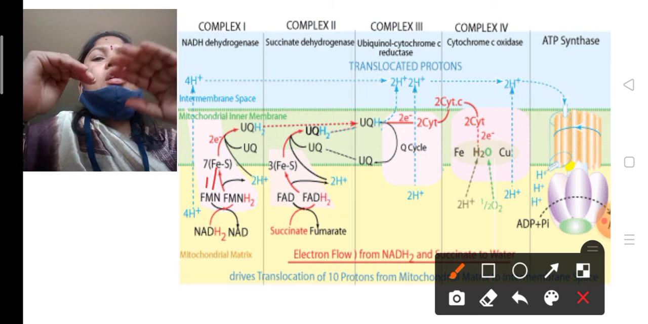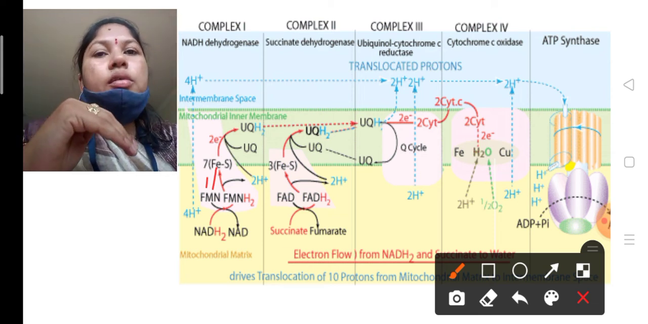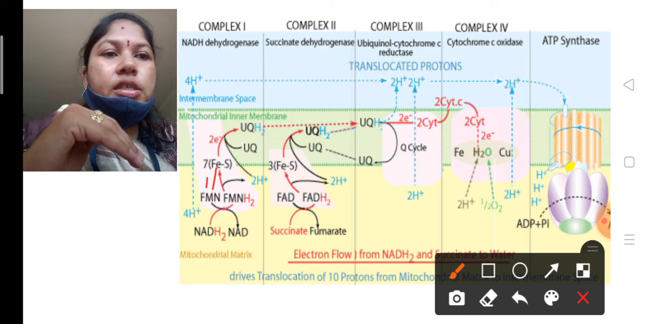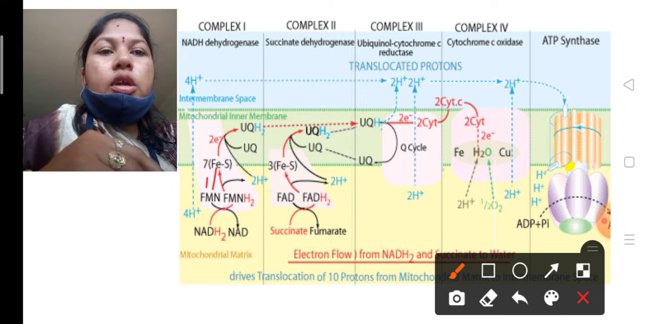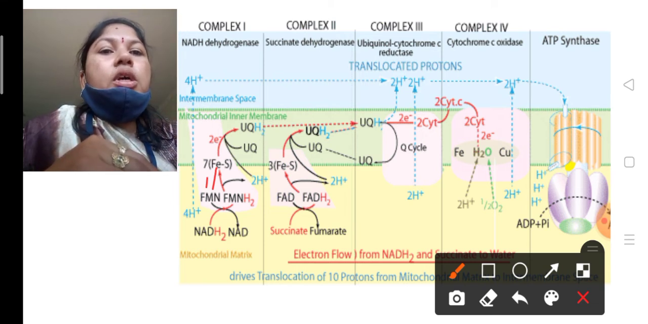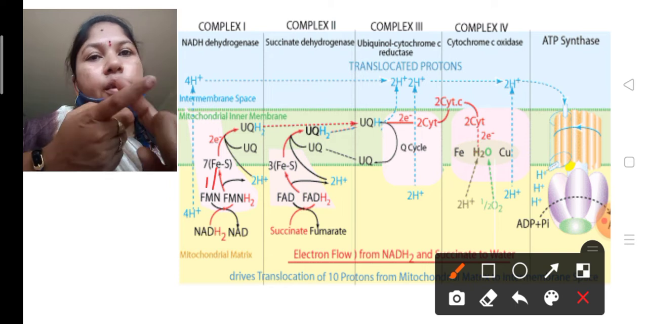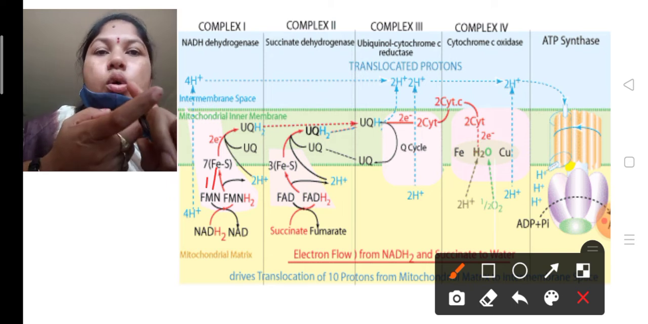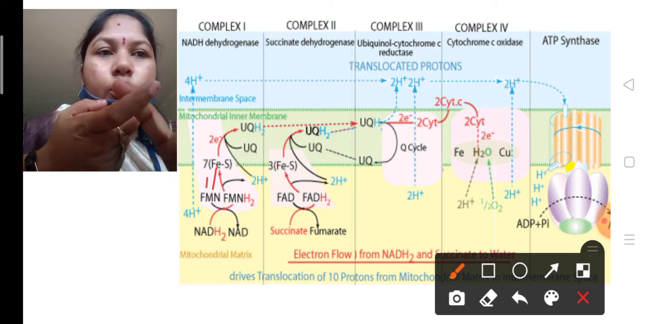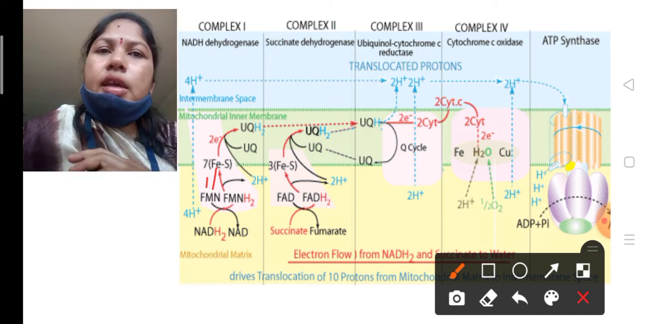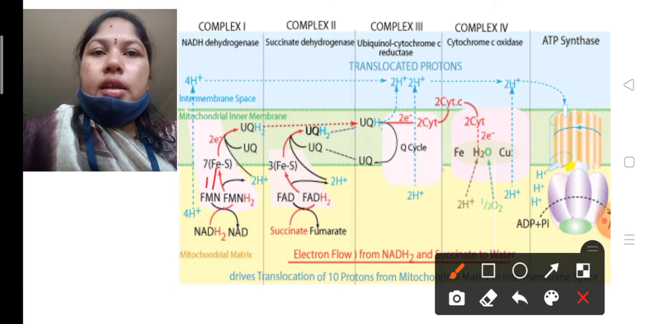These are all involved in the electron transport system. Whether it is FMN, iron sulfur proteins, cytochrome C, the copper sites, or cytochrome A and A3, all of these carry the electrons from complex 1 to complex 4.